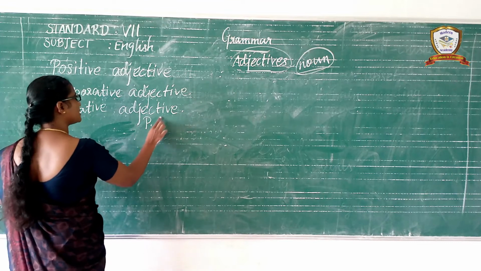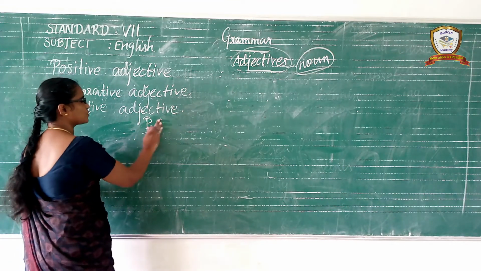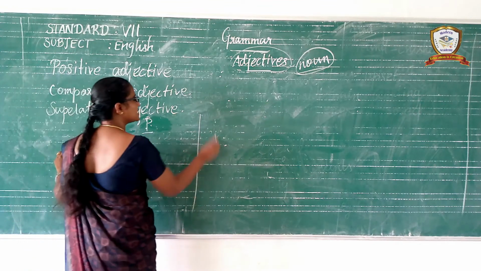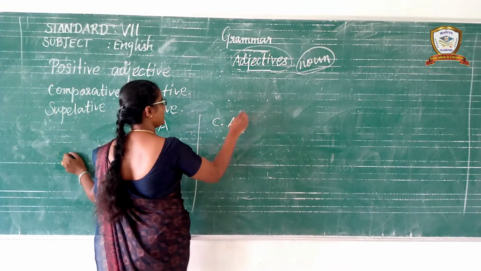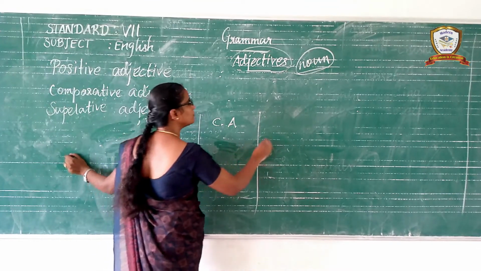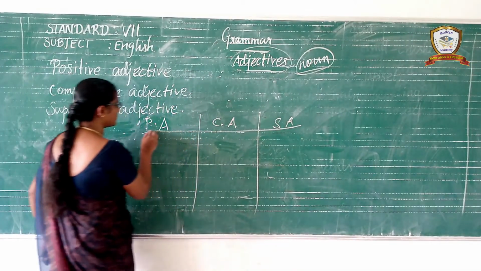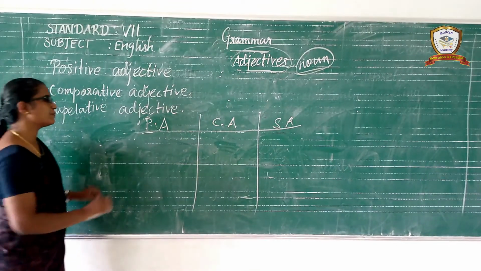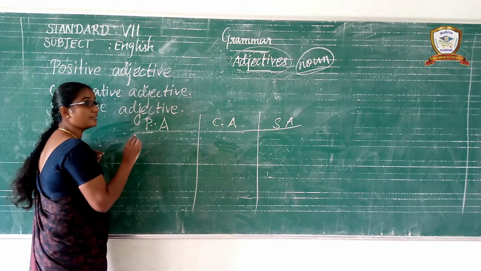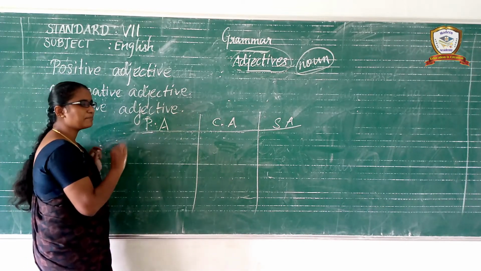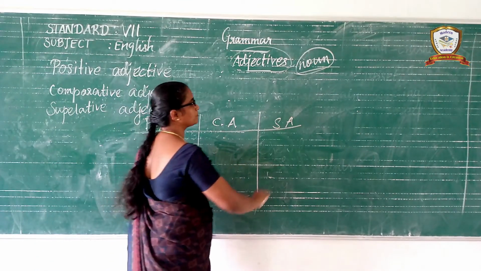Positive degree or positive adjective. PA stands for positive adjective, CA stands for comparative adjective, SA stands for superlative adjective. Just listen, children. And the next one, regular adjectives and irregular adjectives. There is a huge difference.